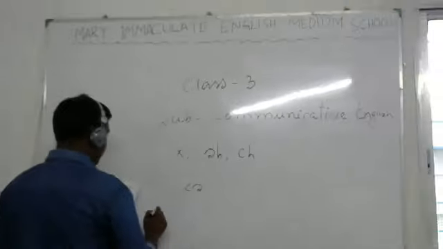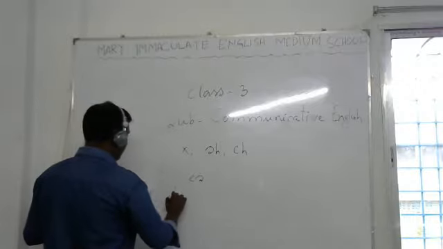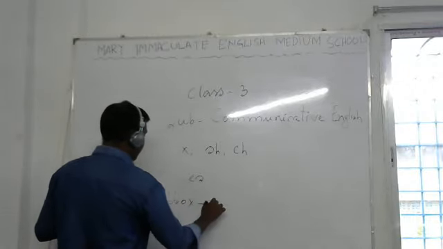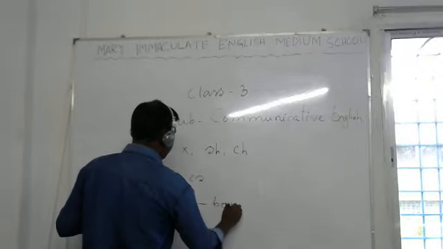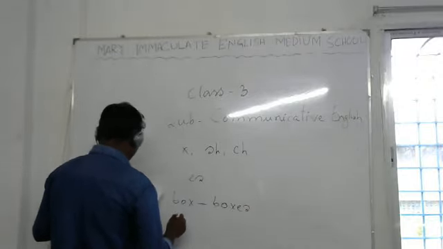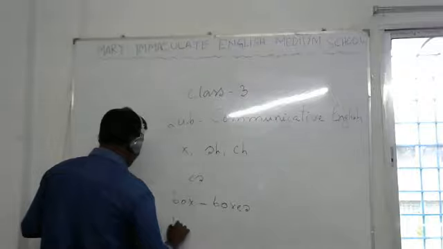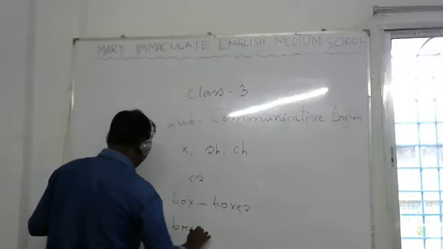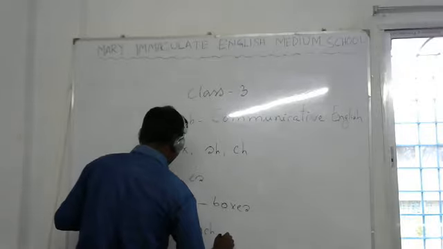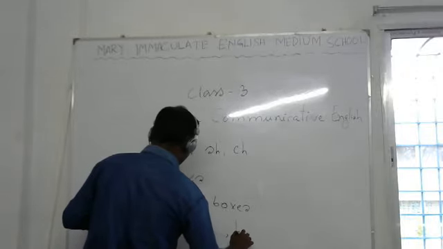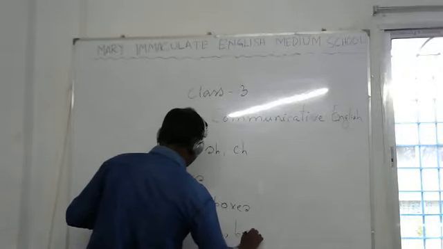Okay, so example one is given, box, and it will become boxes. Understand? Boxes. So same thing here, branch, last one. You have to add es only to make it plural. Okay, branches.